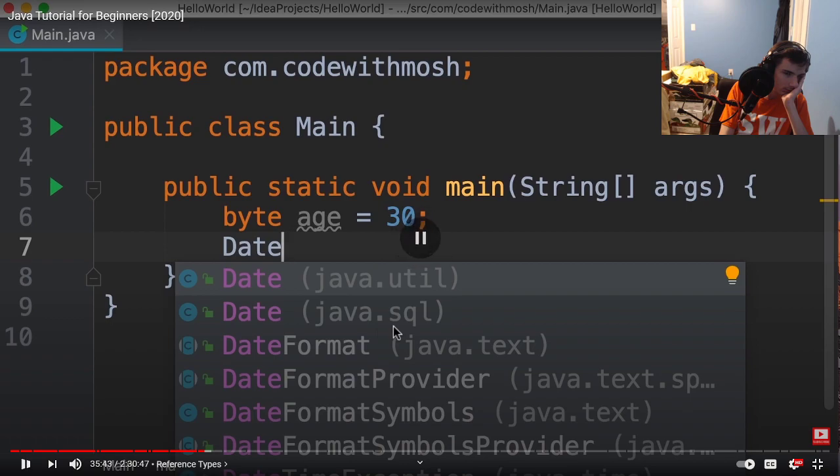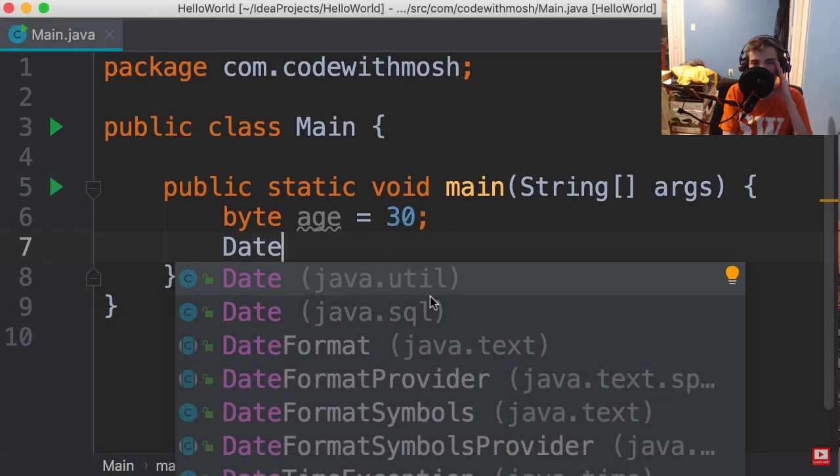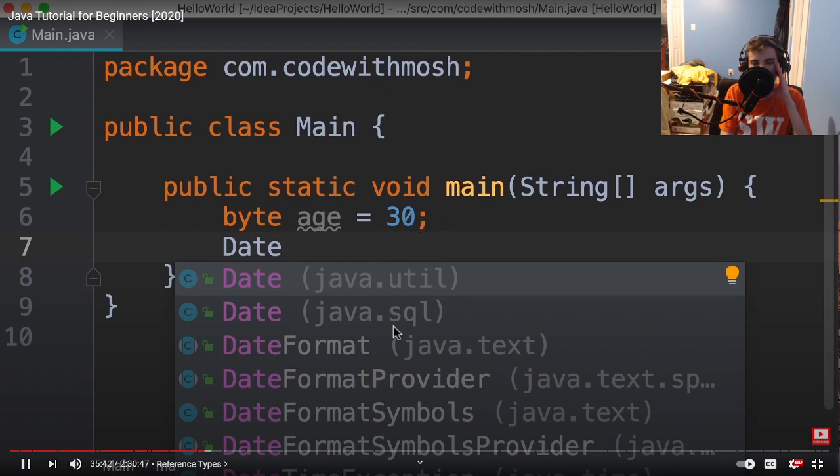So this is the benefit of packages. It's the same name, but there are different things in both.